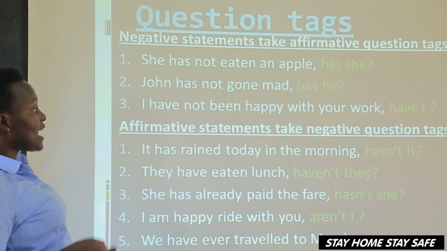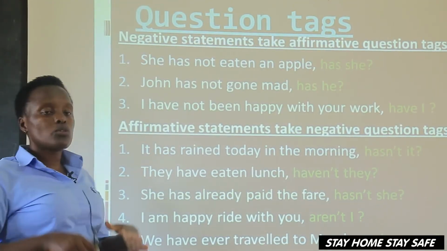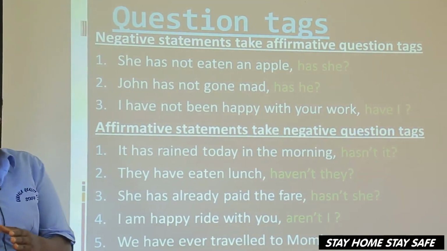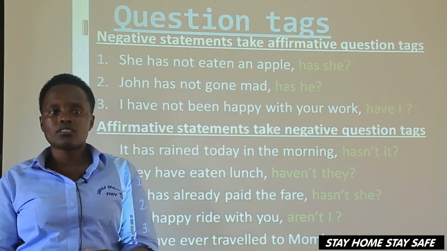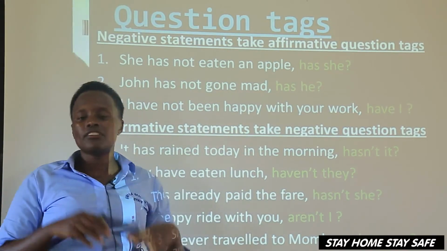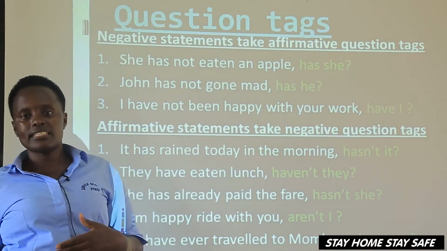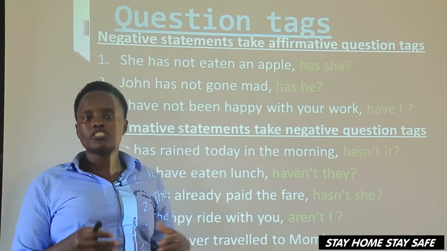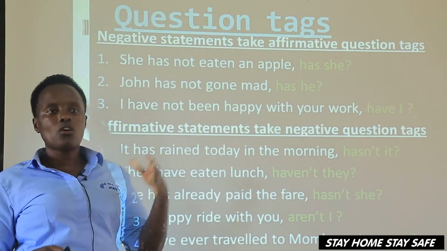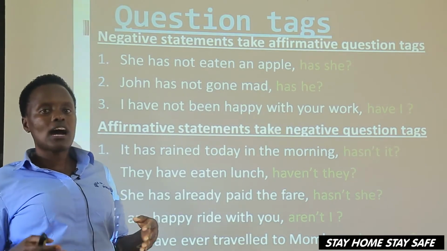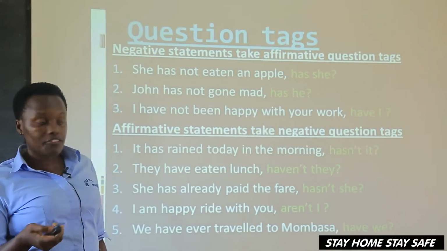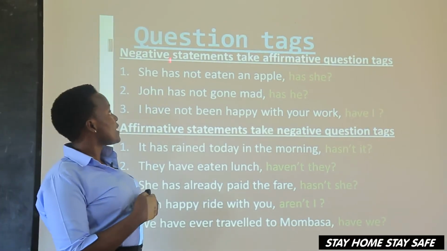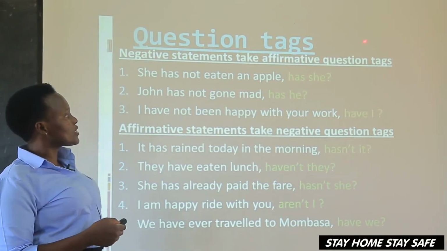We got question tags. Remember, we said that when the statement is in affirmative, the question tag is in the negative. Then when the statement is in the negative, the question tag is in the affirmative. And here the question tags we are going to use will have has or have. Then to has or have, we shall add the pronouns. For example, as I've said, negative statements take affirmative question tags.